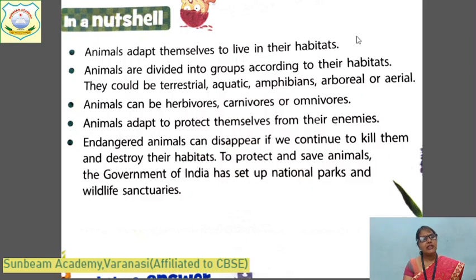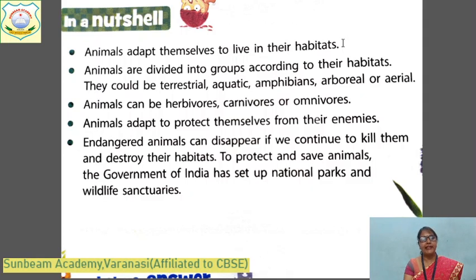Animals do adaptation. Animals adapt themselves to live in their habitat. Fish has gills because it has to take the oxygen which is dissolved in water. Water is the habitat to live. It has fins also. Like that, all animals have different types of adaptation to live in that particular habitat.